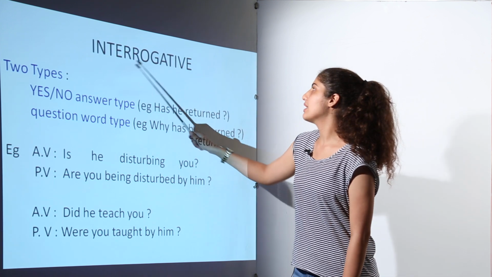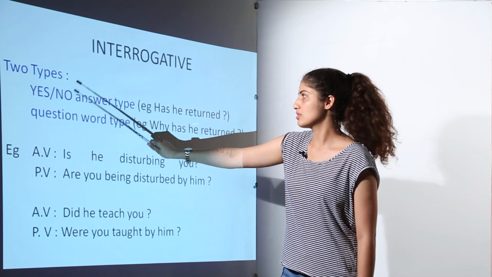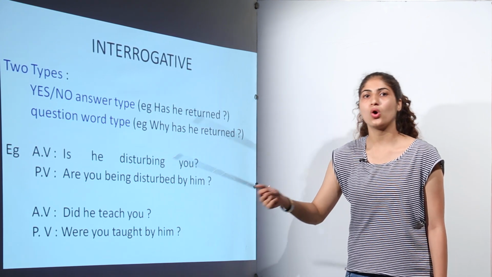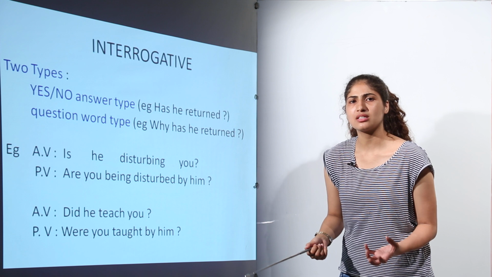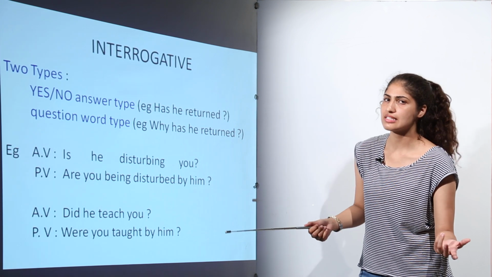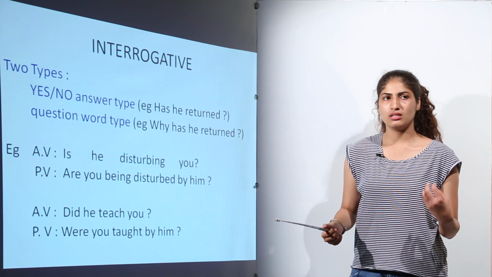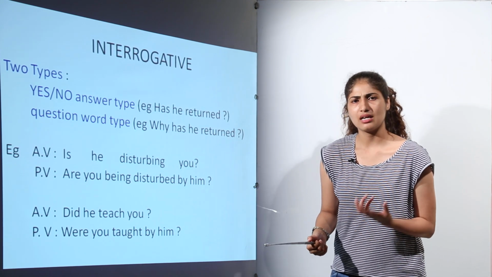Next is the interrogative type of question. There are two types of question. One is the yes-no type of question, where you just have to say yes or no, or we can say that we expect a reply in a single word. And the second is the question-word type, where we demand a brief answer.